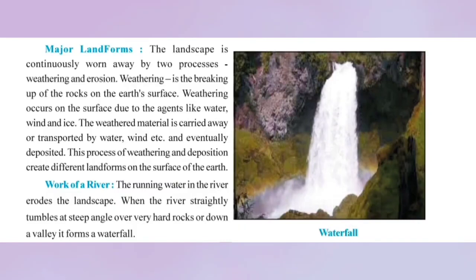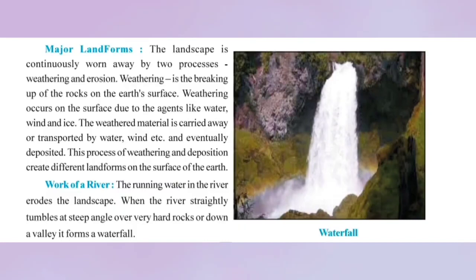A piece of rock does not stay the same after a few years; it continuously changes. The weather acts upon it as an agent which breaks it down. Then comes erosion. Erosion is the wearing away of the landscape by different agents like water, wind, and ice.